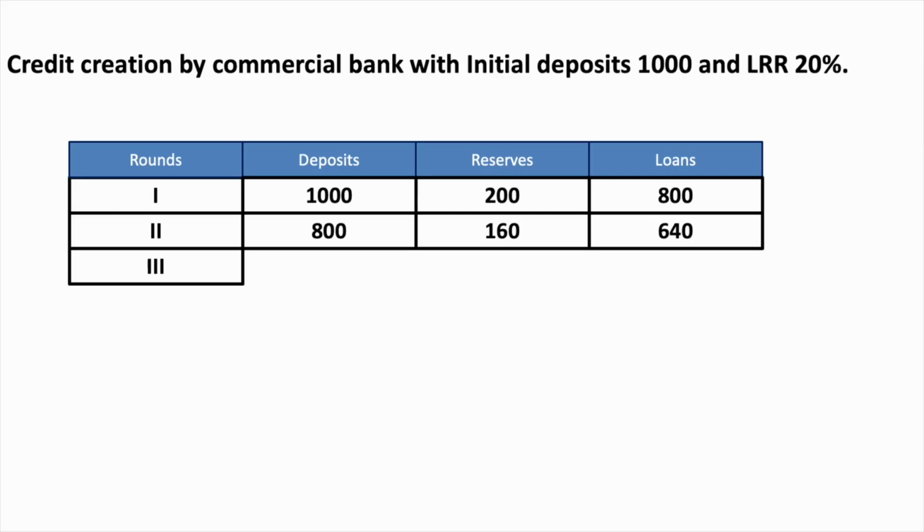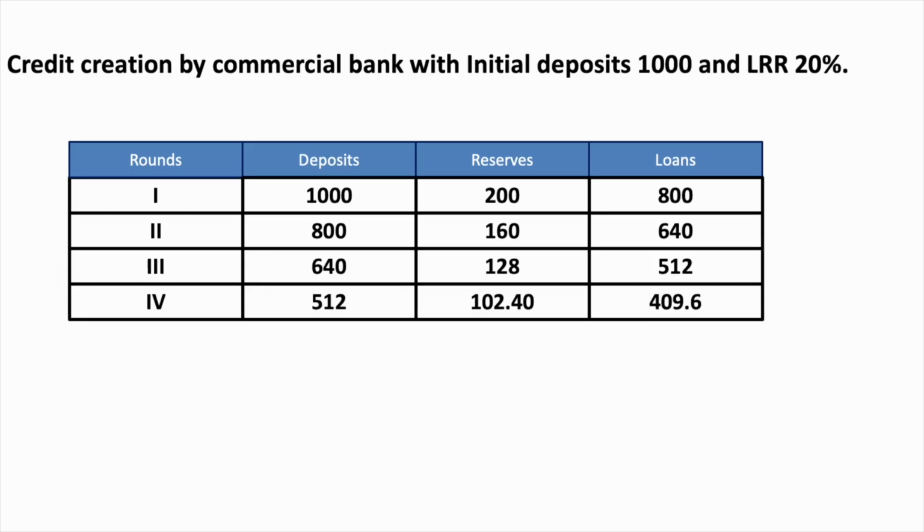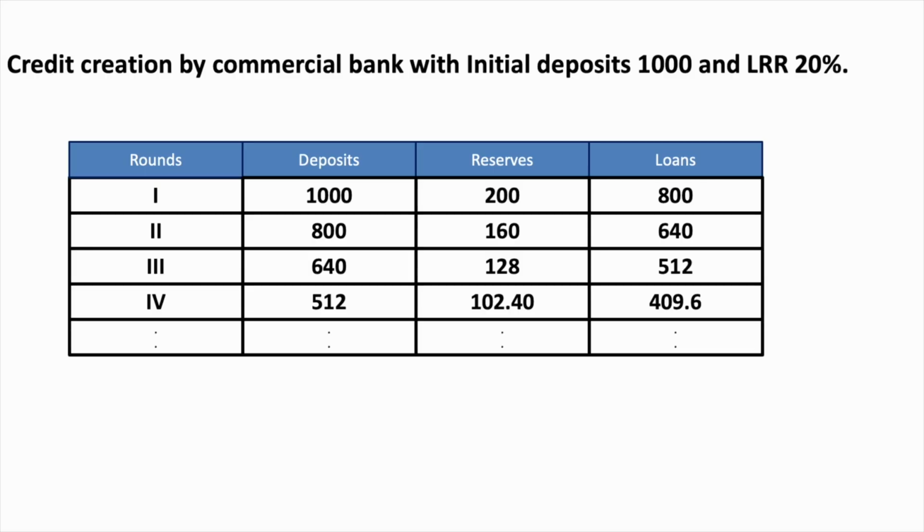In third round, deposit will be 640 rupees, reserve will be 128 rupees and loan will be 512 rupees. In fourth round, these 512 rupees will become deposit and its 20%, that is 102 rupee and 40 paisa, will be reserve and rest 409 rupee and 60 paisa will be loan. The process will come to end when total reserve will become equal to initial deposit. In our example, it is 1000 rupees.